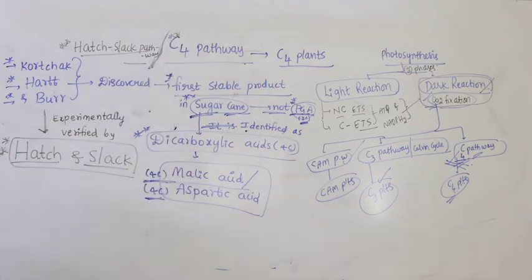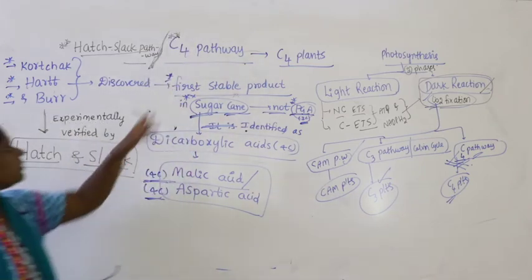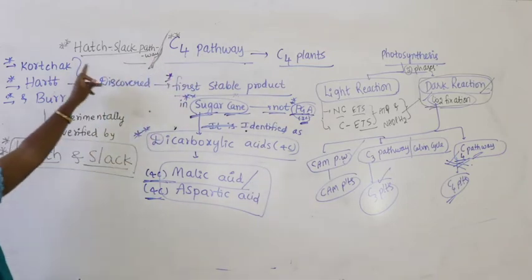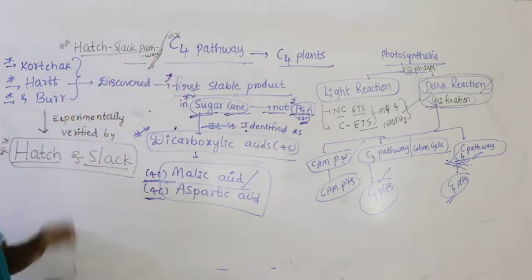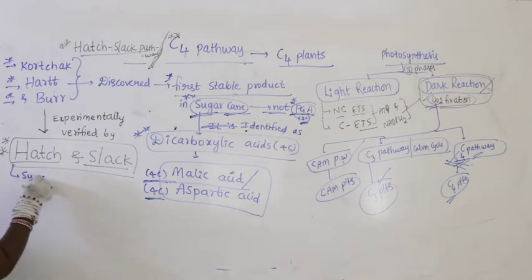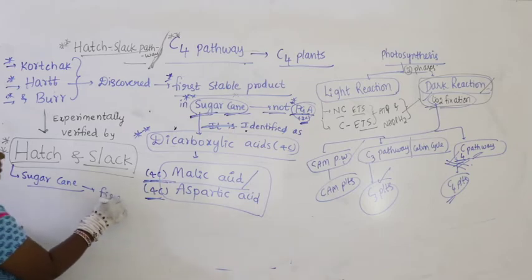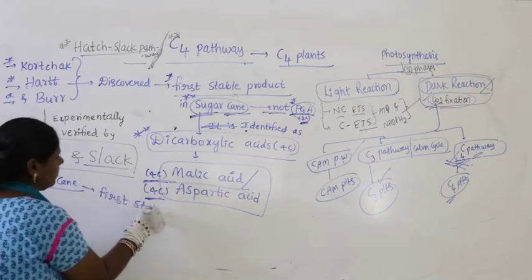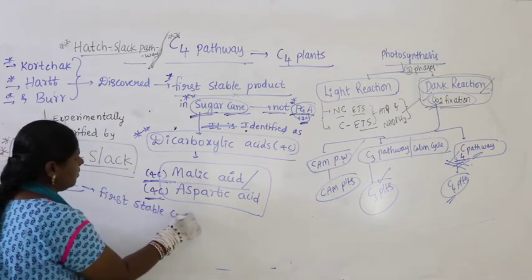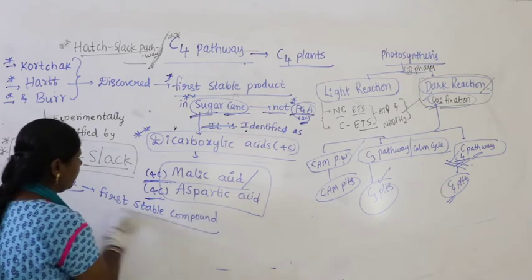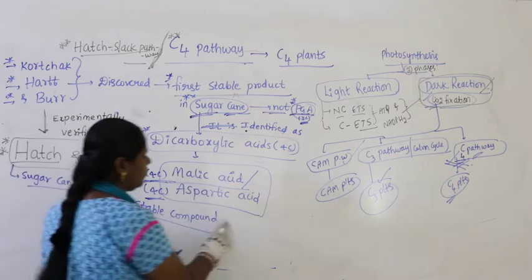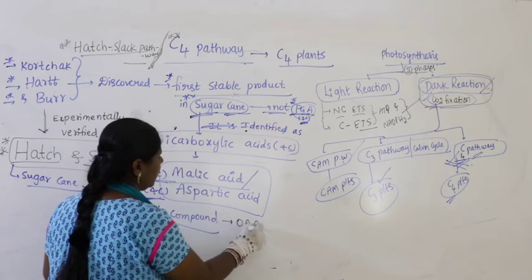Okay, I hope you are getting it. The C4 pathway itself is called the Hatch-Slack pathway. Why? Because Hatch and Slack observed and experimentally proved that in sugarcane the first stable compound identified was oxaloacetic acid, OAA.